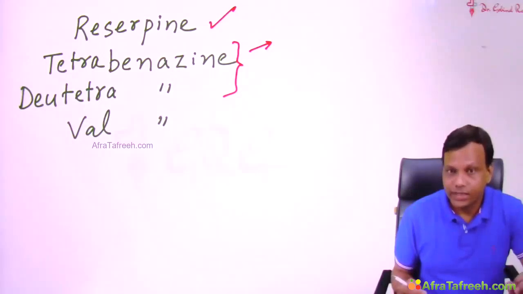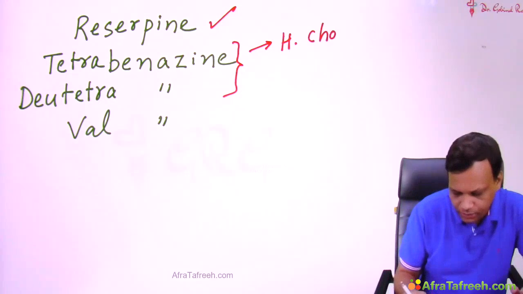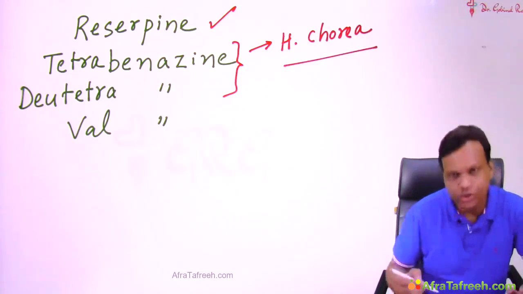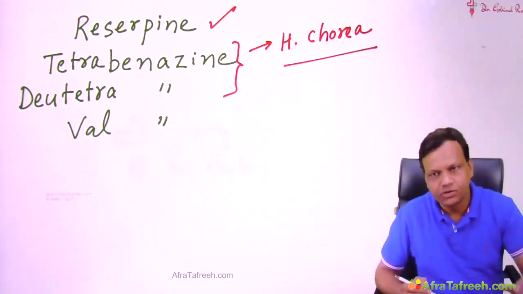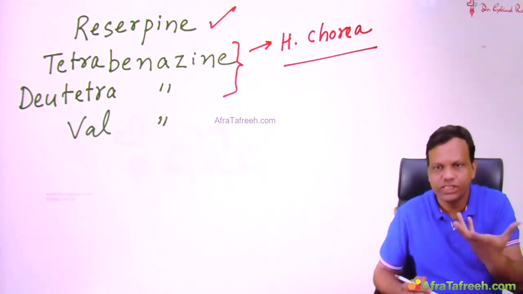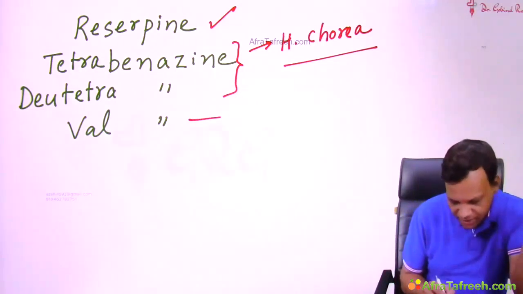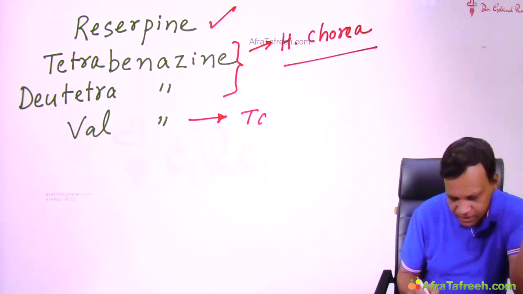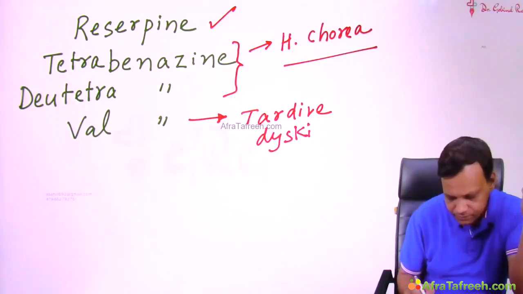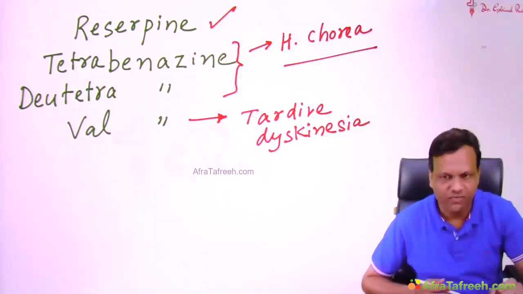Tetrabenazine and deutetrabenazine are used for conditions like Huntington's chorea, which is due to excessive dopamine. They will deplete the dopamine because dopamine will not enter, so dopamine will finish. So they are used for the treatment of Huntington's chorea. Whereas valbenazine is used for tardive dyskinesia. The only approved drug for tardive dyskinesia is valbenazine.